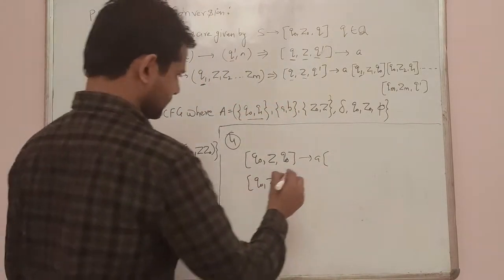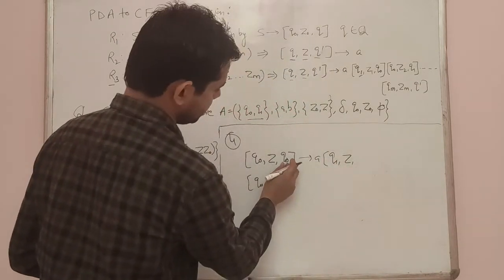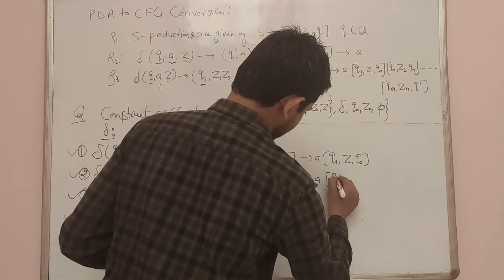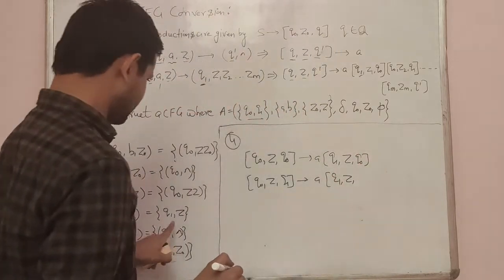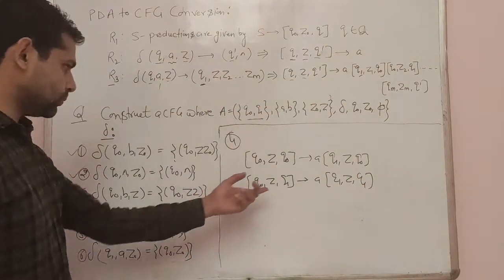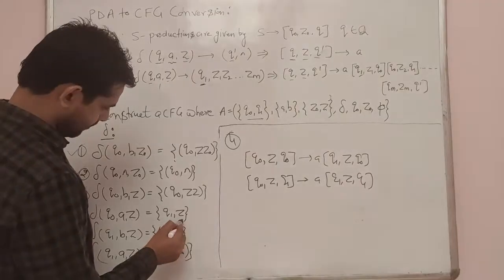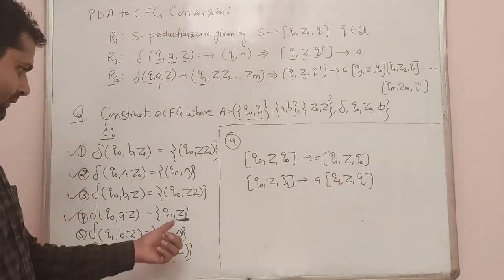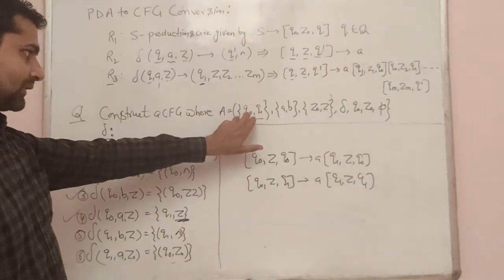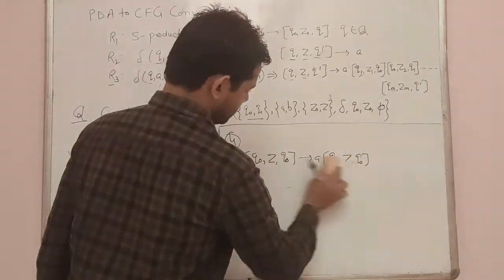Then that value is fixed, q1, there is no change, z is z. Then whatever value is here, for z dash we will use q. Similarly for this one, q1 is common, z is z. Then here we use q dash q1. So for that we have two transitions, two predictions, because in that case we have only one symbol here. If there are two symbols, then we can write four predictions for two states. So in that case we have only two predictions.